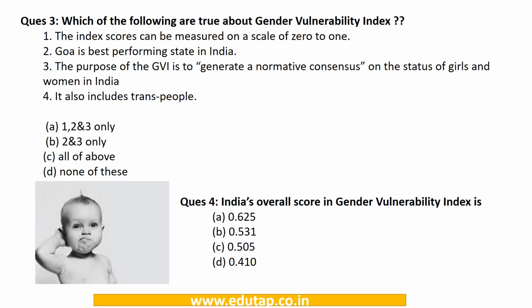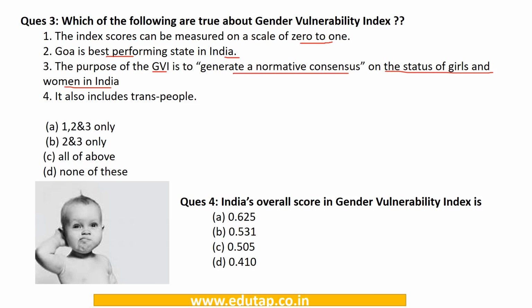Question number 3. Which of the following are true about the gender vulnerability index? There are 4 statements given here. Statement 1. Index scores can be measured on a scale of 0 to 1. Statement 2. Goa is the best performing state in India. Statement 3. The purpose of the Gender Vulnerability Index is to generate a normative consensus on the status of girls and women in India.